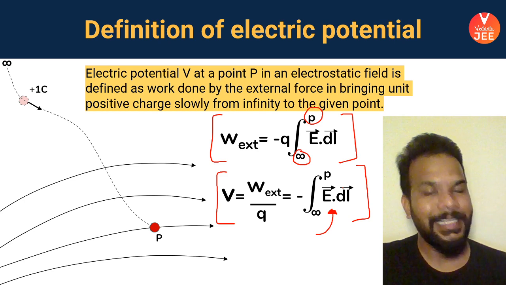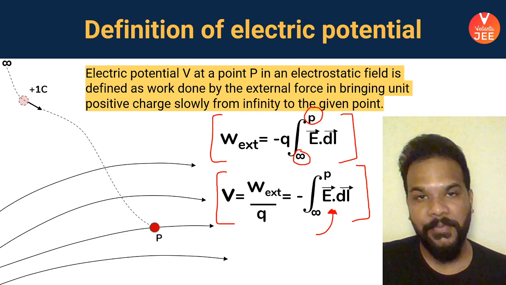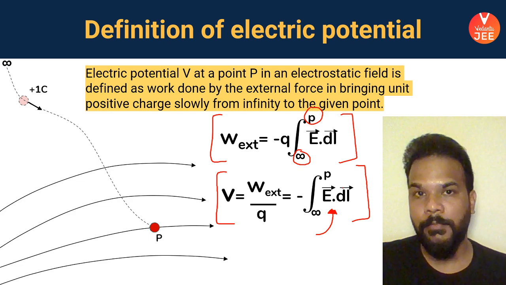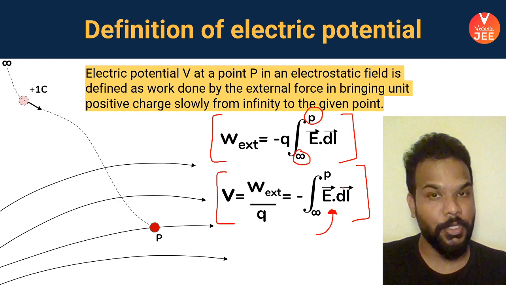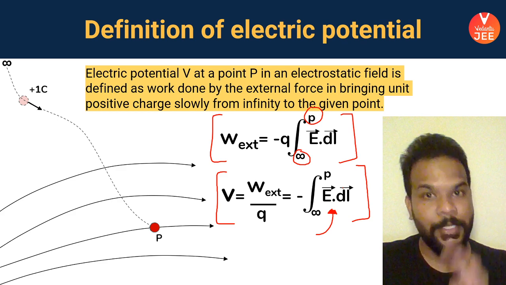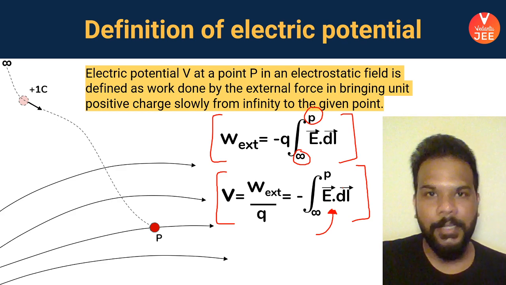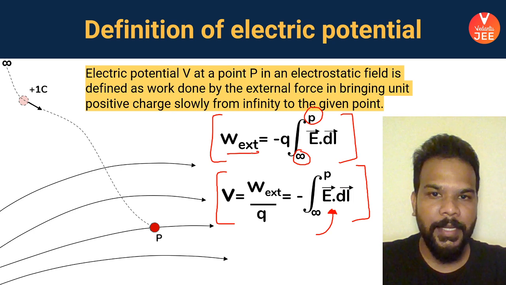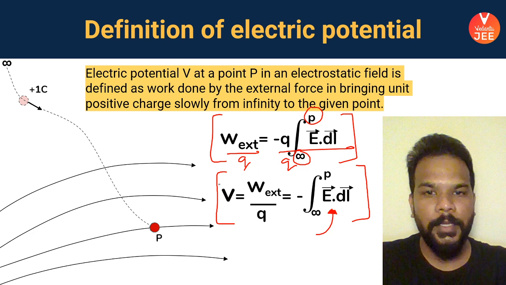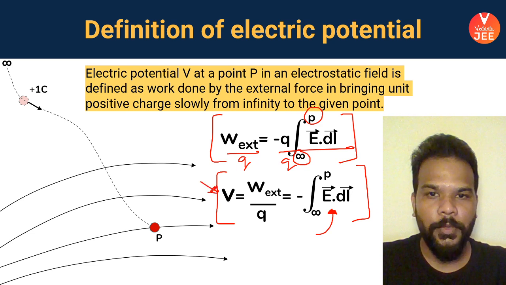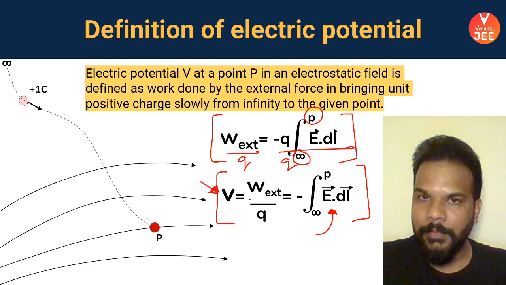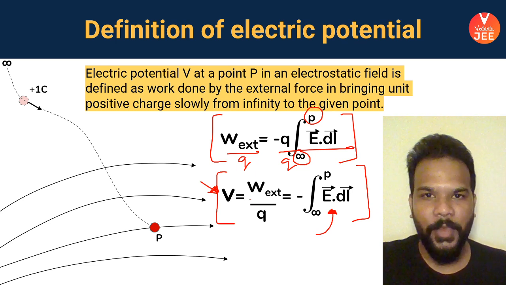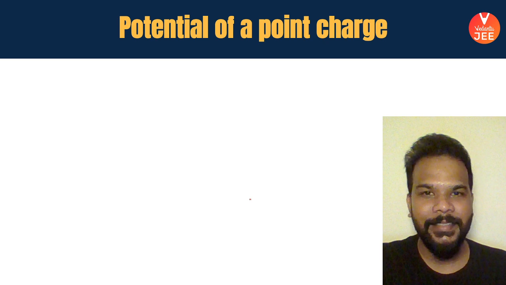Potential, on the other hand, is a specific type of work done which is defined for a unit object, be it unit mass in gravitational potential and unit charge in the case of electric potential. Okay guys, so that's why, if I divide this by charge q and if I divide this by charge q, the expression will look like what you are seeing here. So potential is nothing but work done per unit charge. Okay guys, I hope it's making sense.